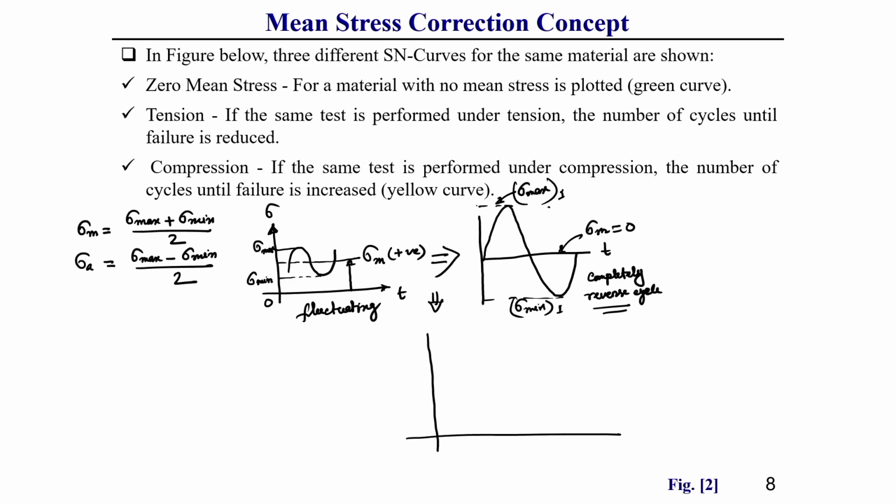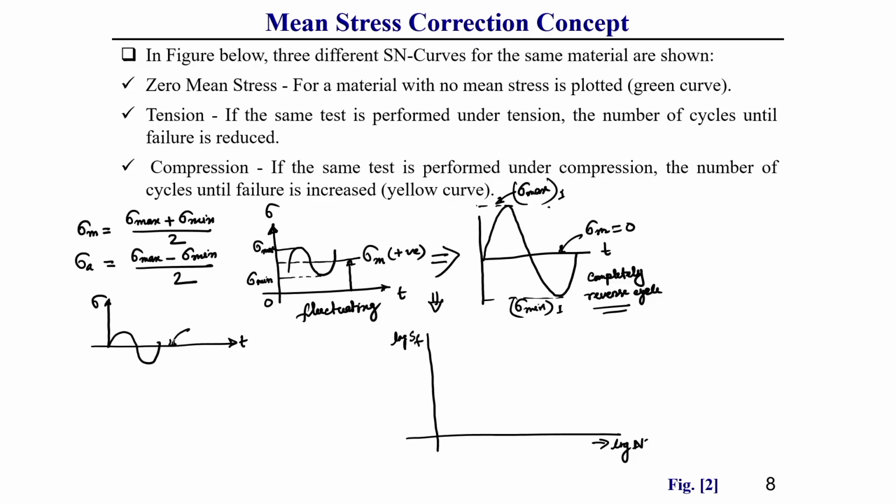So, 3 different types of approach you can see. This is our log fatigue strength versus log number of cycles. If we draw, 3 types of case we can observe. In one case, there can be 0 mean stress. This is our time, this is our stress value.